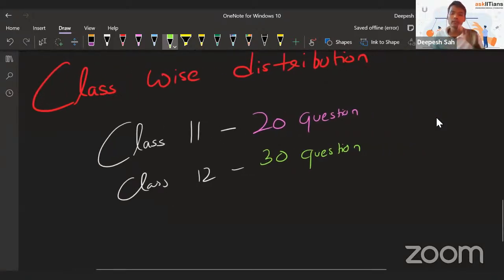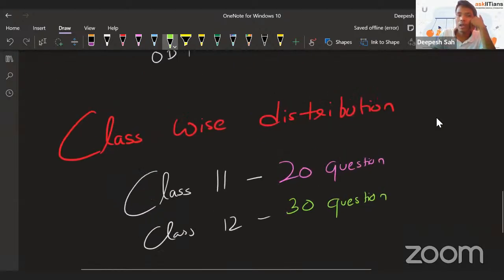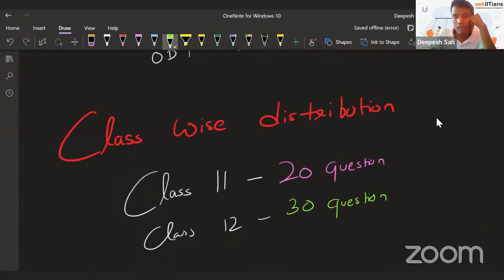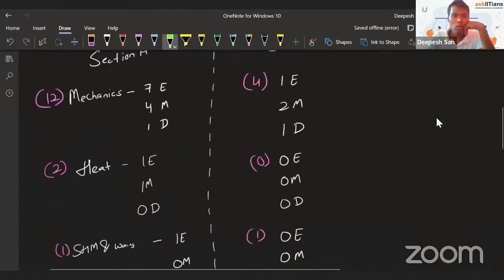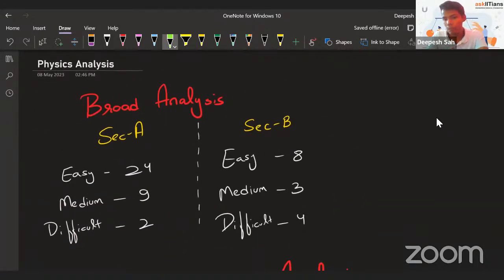If you want to crack this exam, the basic and simple rule is you have to majorly complete the syllabus. You don't have to go for extremely tough questions, that's not required. You have to do good level questions, but you have to cover the 11th grade as well as the 12th grade properly to crack this exam. Okay. So this was the whole analysis for the physics part.